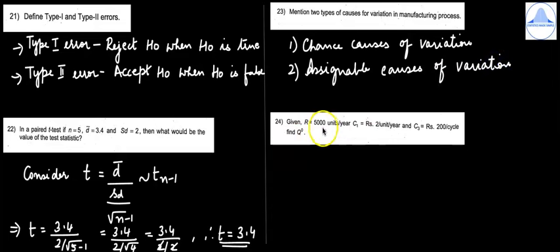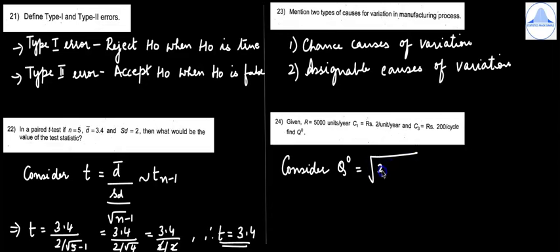Twenty-fourth question. Given R is equal to 5000 units per year, C1 is equal to rupees 2 per unit per year and C3 is rupees 200 per cycle, find Q to the power 0. Let's write the formula for EOQ, that is Q to the power 0. This is for the inventory model without shortages.